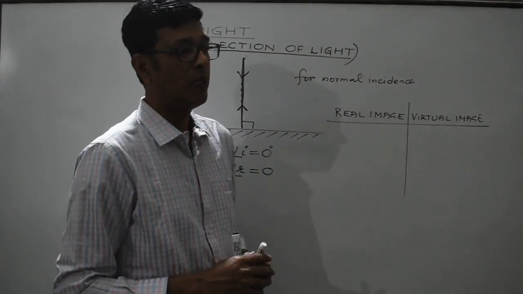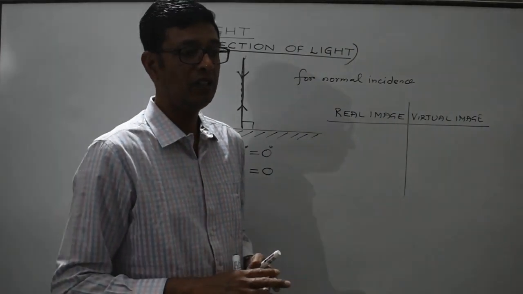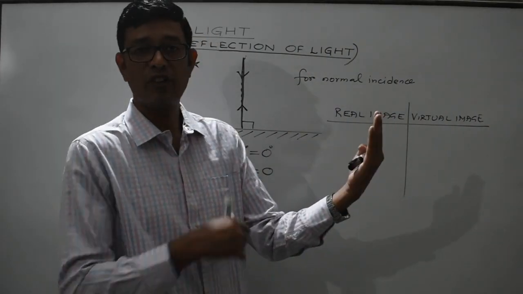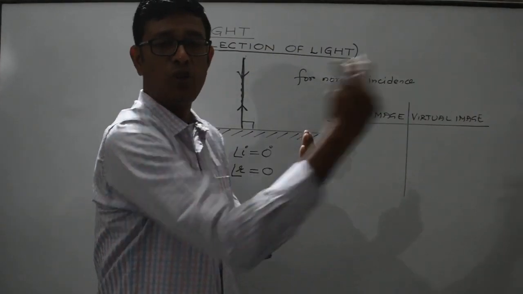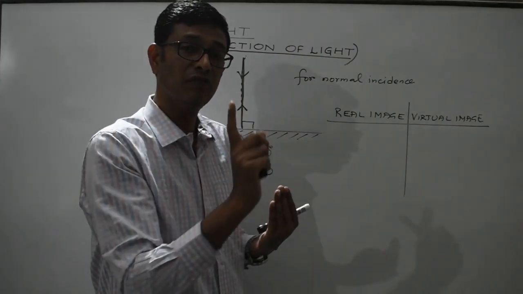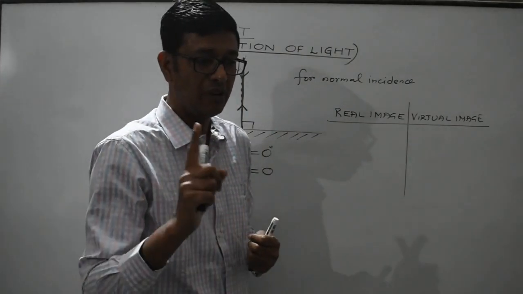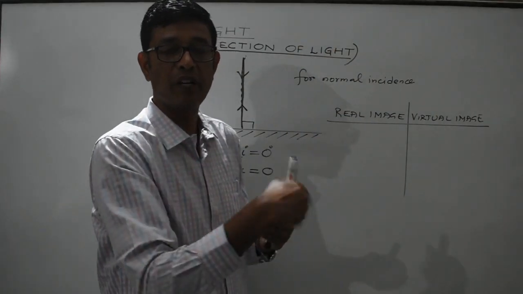For example, the plane mirror, which we use daily. If we stand in front of a plane mirror, our image is formed behind the mirror. So it can't be obtained on the screen. So that image is virtual. Virtual means an imaginary image which is obtained behind the mirror and can't be obtained on the screen.